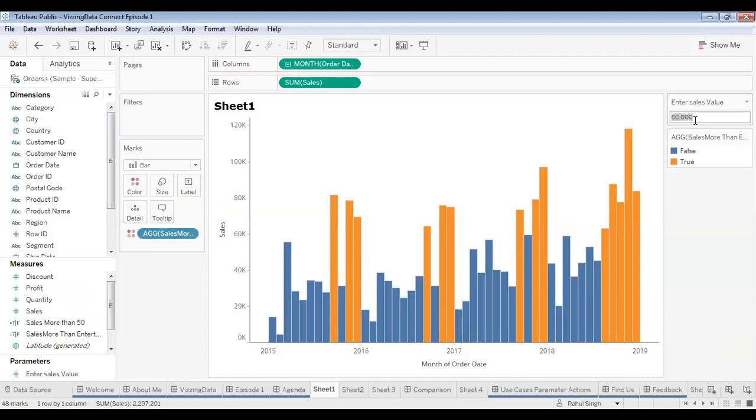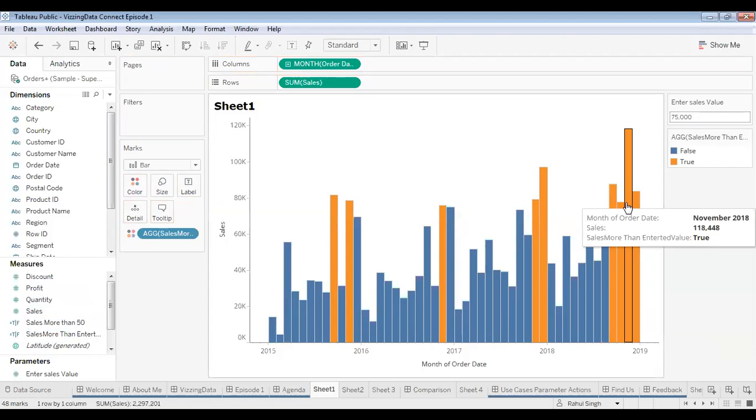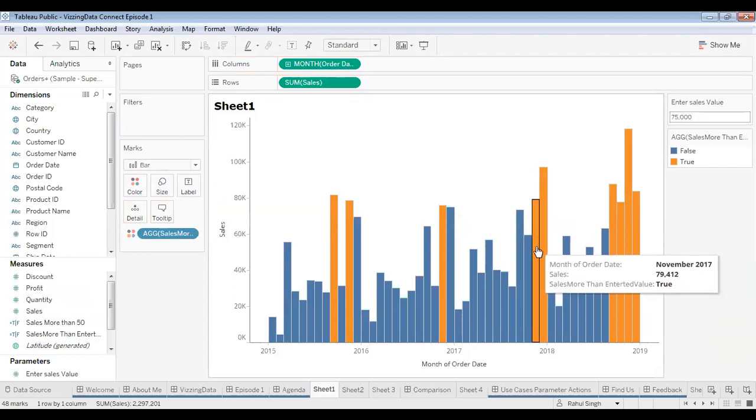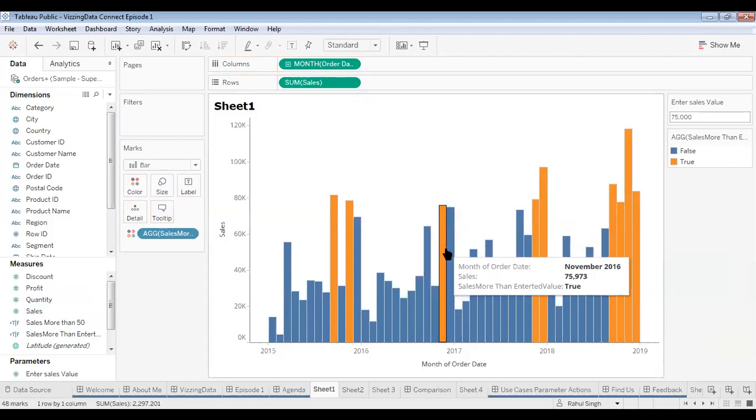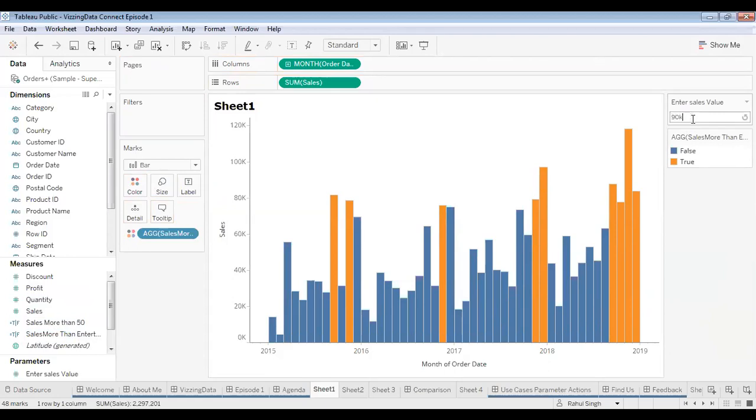For example, if I enter 75K, hit enter. Now you see the color of the bar changes. So only the months that have values more than 75K are colored in orange, and others are in blue. So any value that you enter over here is passed on to the calculated field that you created, and it verifies the logic of your calculation and gives the colors to the bars.